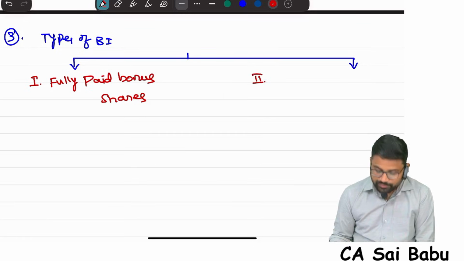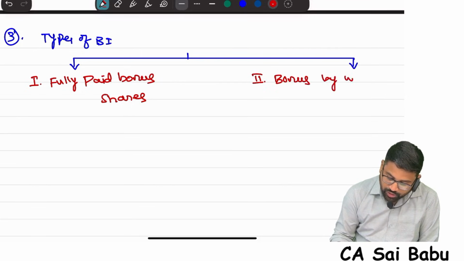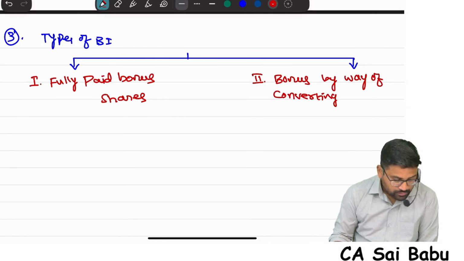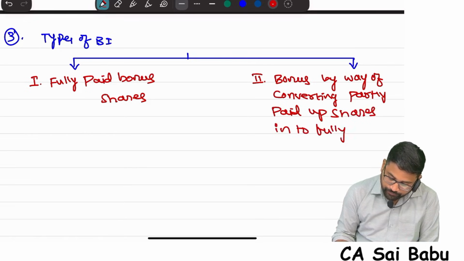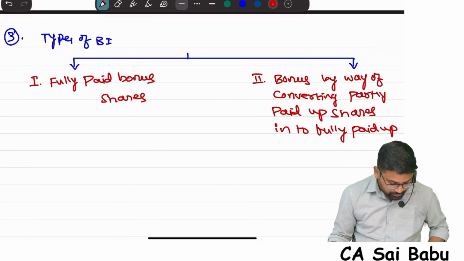Bonus by way of converting partly paid up shares into fully paid up. Okay. Bonus by way of converting partly paid into fully paid.